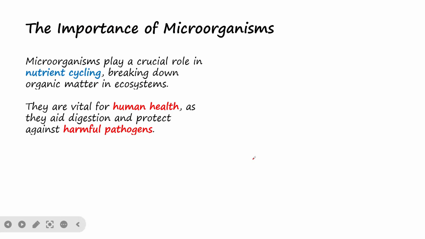So it is some of these microorganisms that provide cellulase, which aids the digestion of cellulose. Also, some of these microorganisms protect us against harmful pathogens, because there are some microorganisms that can cause disease in our body.